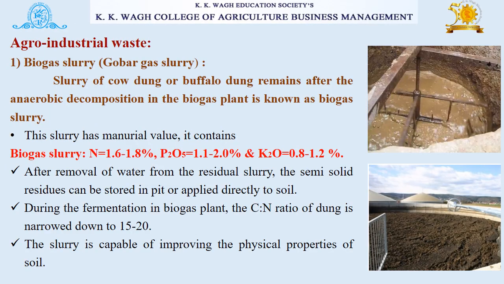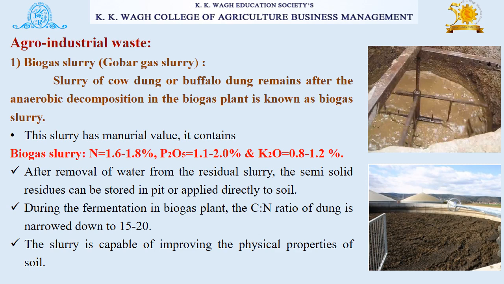Let's discuss different agro-industrial waste. In that, the first one is biogas slurry, which is also called gobar gas slurry. It is the slurry of cow dung or buffalo dung that remains after the anaerobic decomposition in the biogas plant. This slurry has manurial value and it contains about 1.6 to 1.8% of nitrogen, 1.1 to 2% of P2O5 and 0.8 to 1.2% of K2O.